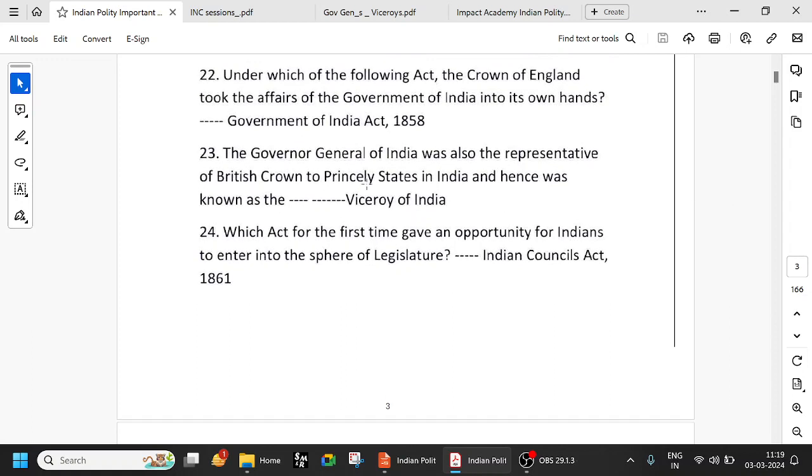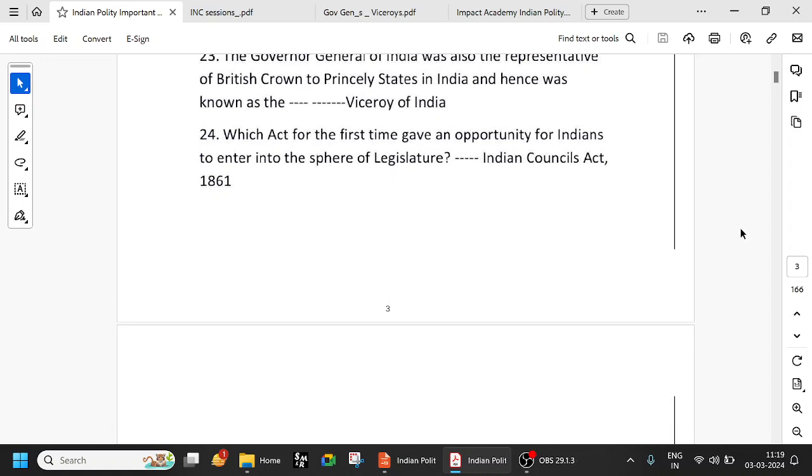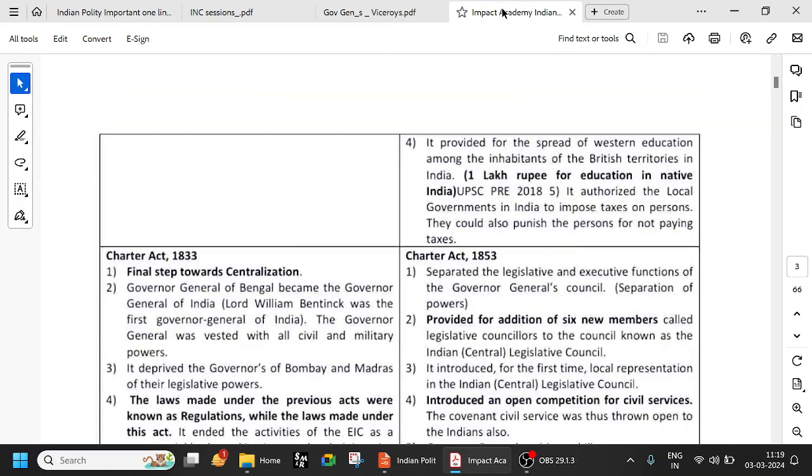The Governor General of India was also the representative of the British Crown to the princely states, and hence was known as the Viceroy of India. After 1858, through the Government of India Act of 1858, the Governor General became Viceroy, and a direct representative of the British Parliament was the Secretary of State. So, which act for the first time gave an opportunity for Indians to enter into the sphere of legislation? The Indian Councils Act of 1861.